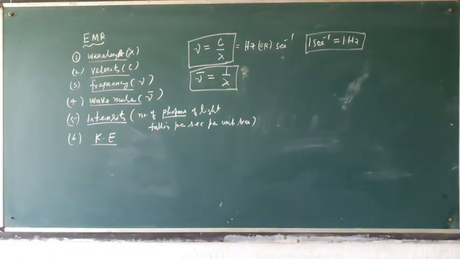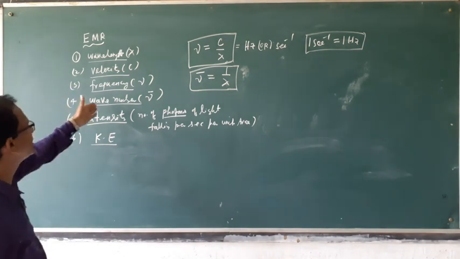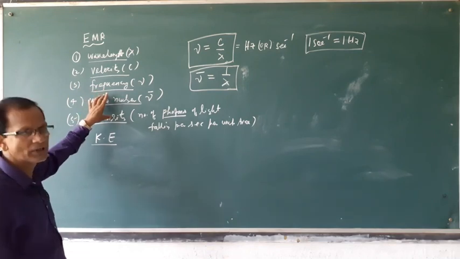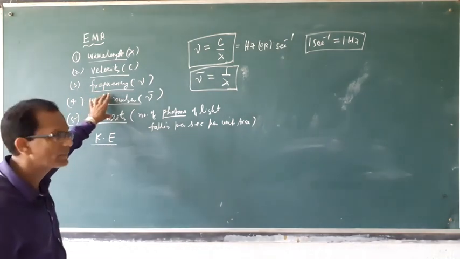So like this. And another relation between these parameters of the particular wave was studied by Planck.